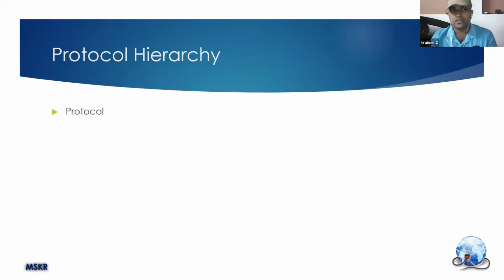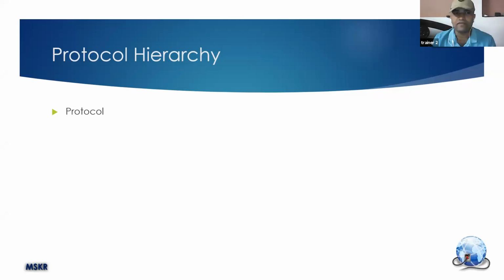Protocol hierarchy, as you can see, has two terms. One is protocol, another one is hierarchy. First, let's become familiar with these terms. These terms are used in the real world in different scenarios. For example, when a minister's convoy is going on, they say a protocol must be followed when we provide security for that convoy. That means there are rules and regulations to be followed when you are doing some work.